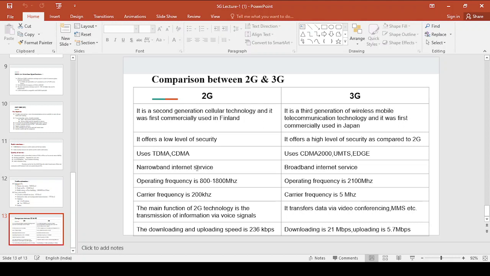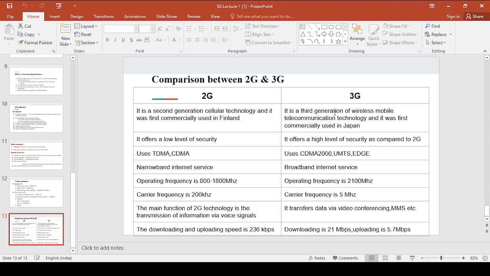Now the second generation system is a cellular technology, and it was first commercially used in Finland, right? Though it was developed in Europe by CEPT and ETSI, right? Initially they developed the 2G services and their countries wanted to use those services, right? And after that it spread across the world, and the first commercial usage of 2G started in Finland.